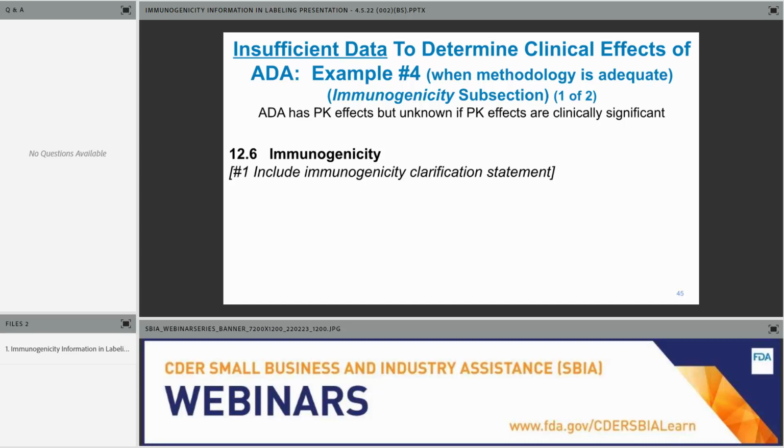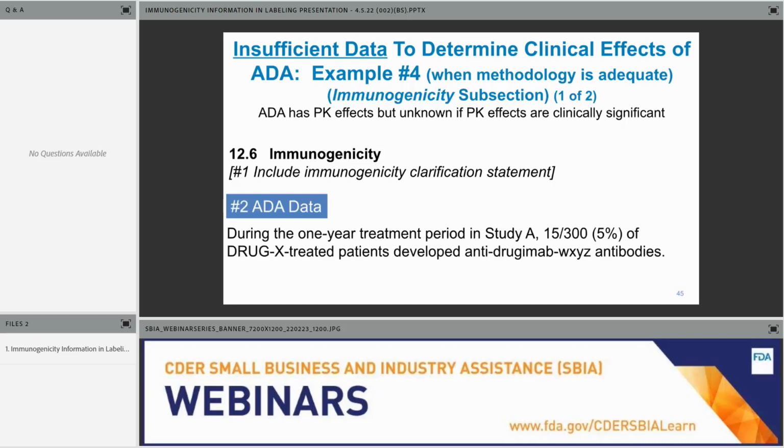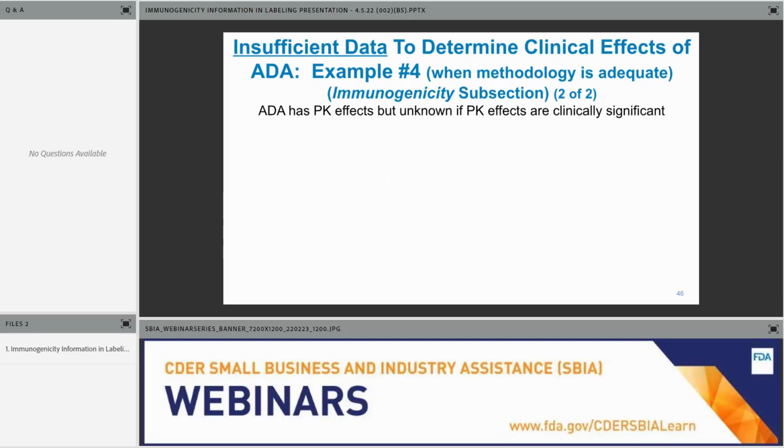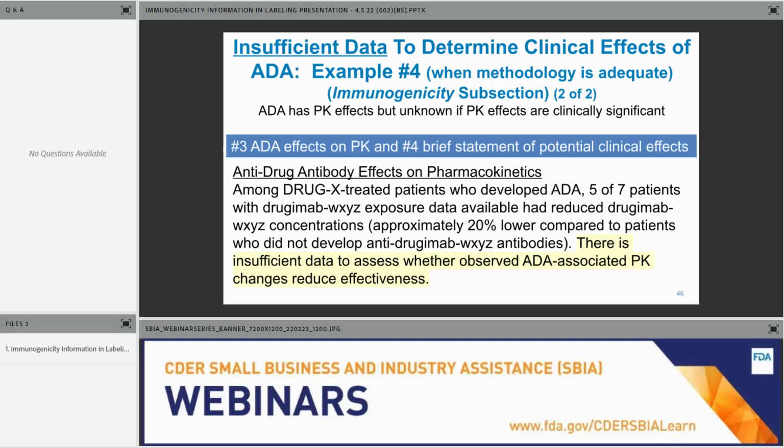Again, number 1, include your immunogenicity clarification statement. Number 2, include your data. And here, 5% of drug-treated patients developed ADA. Number 3, include your ADA effects on PK. And here we see a 20% lower exposure in patients who developed ADA compared to those that did not.